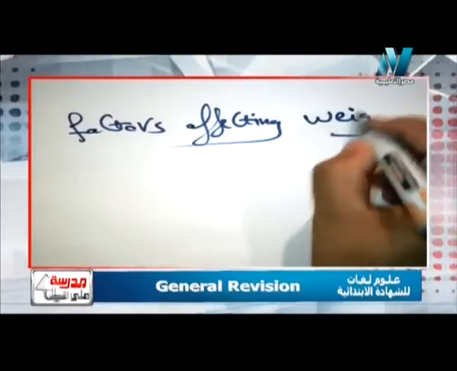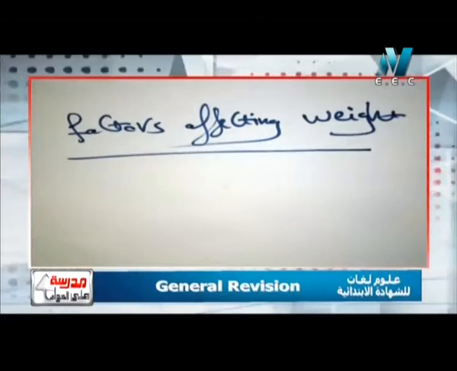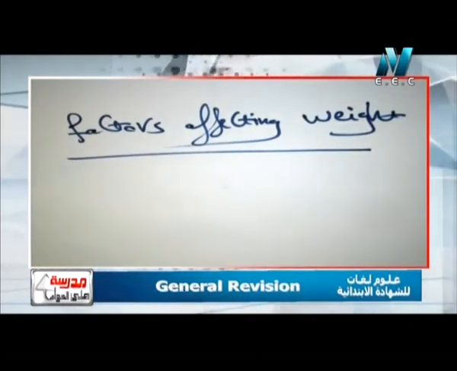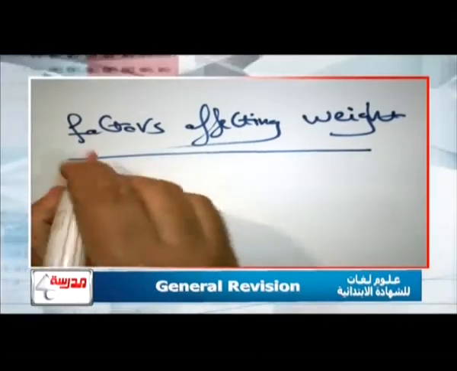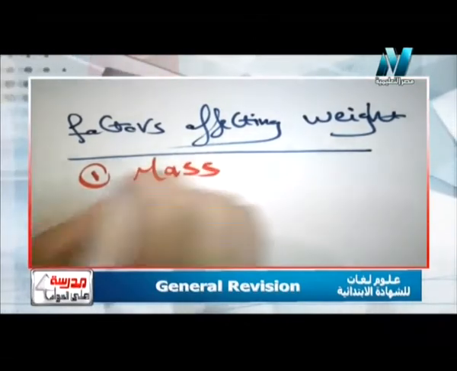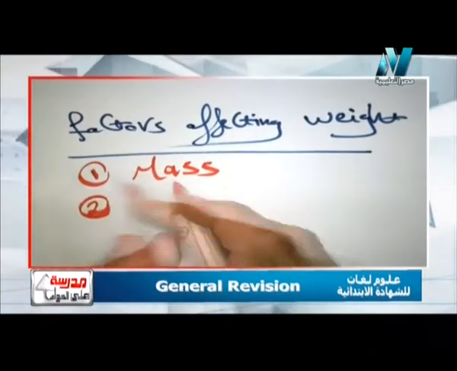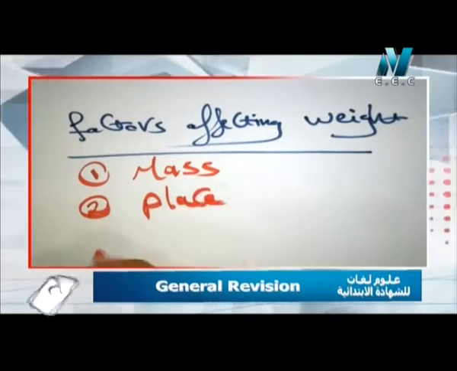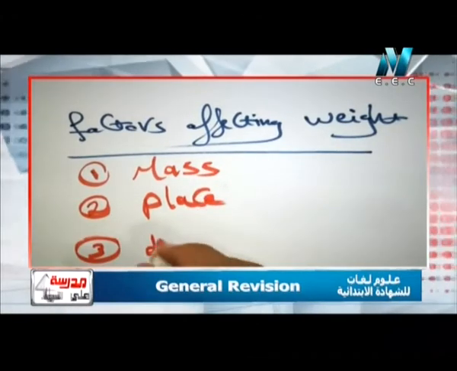So we can write them. Factors affecting weight. Okay, we have 3 factors affecting weight, which are number 1 mass, number 2 place, number 3 distance from the center.